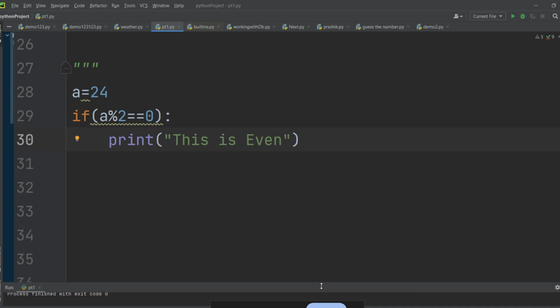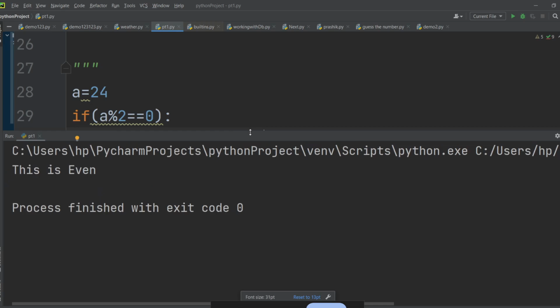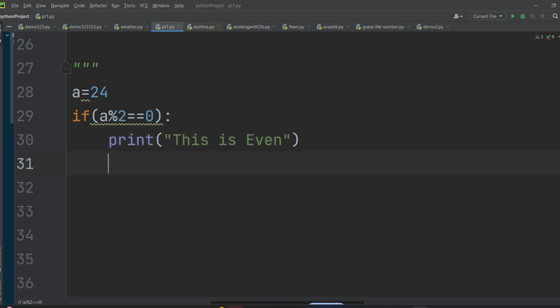We have already seen this in Java. Okay, even odd. Yeah, so this is even. Okay, so if I wanted to go for if else, yeah, we can go after this. Go here because you are going for else.